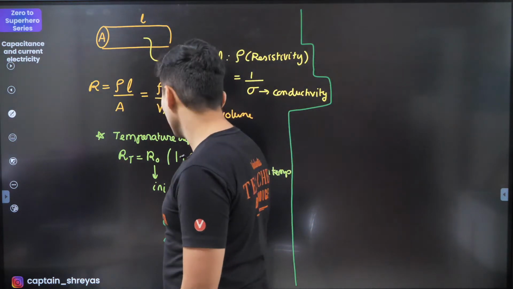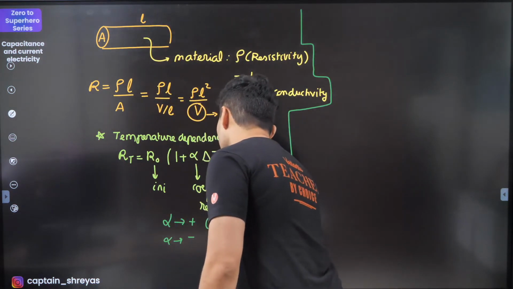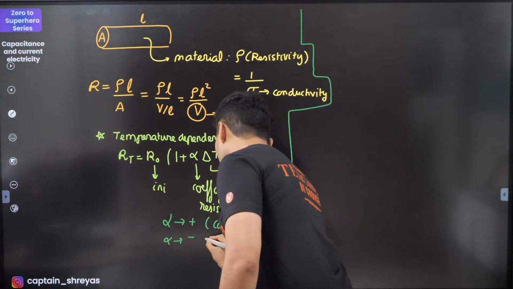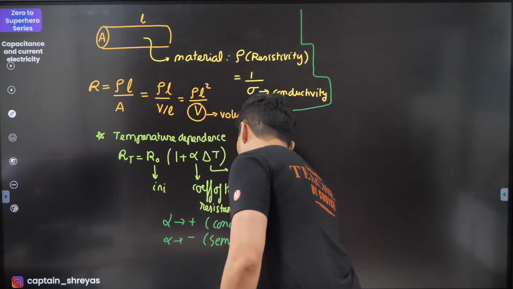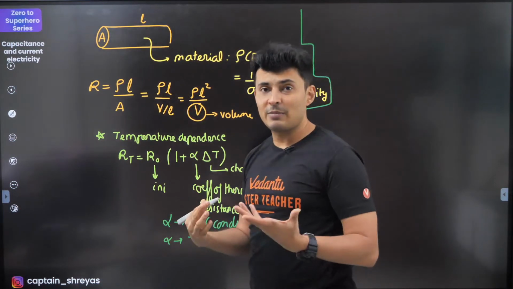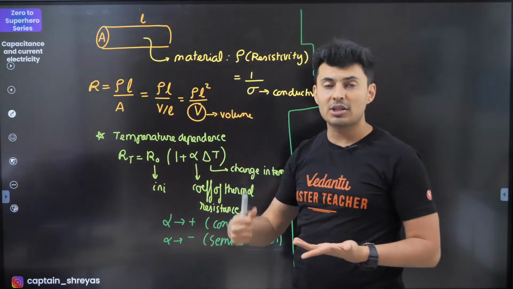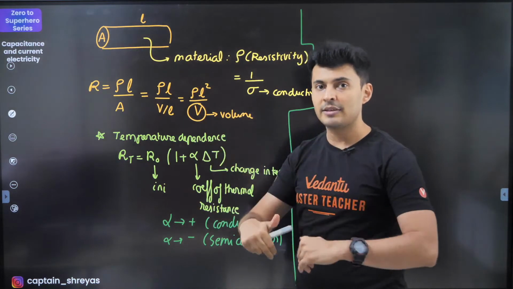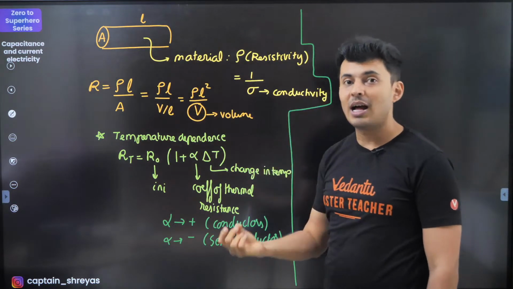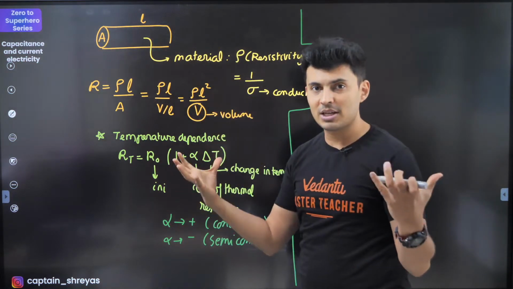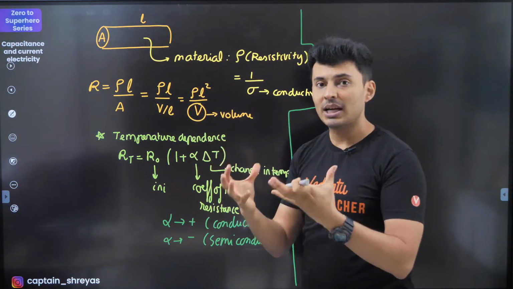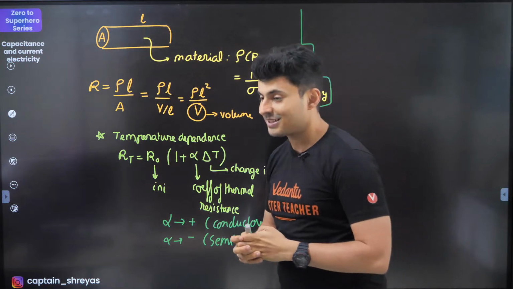No guys, most of you are wrong. Alpha can be positive and it is for conductors. Yes, for conductors it is positive, but it can also be negative for semiconductors. For semiconductors, keep this in mind. You just studied, when you increase the temperature, electrons go from valence to the conduction band, conductivity increases, so resistance drops. So alpha will be negative for semiconductors, but only for conductors alpha is positive, because when you increase the temperature, the motion increases, and because of that the collisions increase, and you will see that their resistive nature will also increase. Keep this in mind.